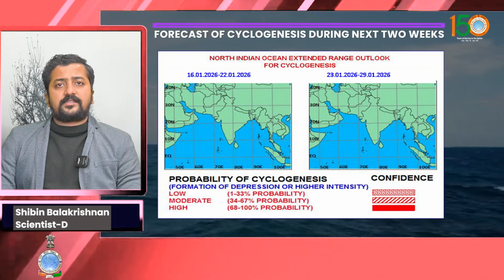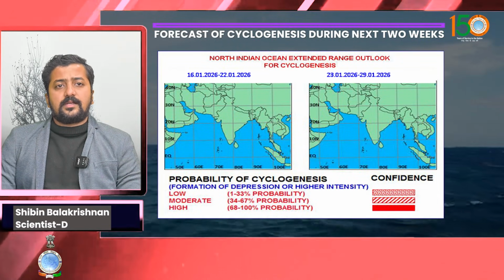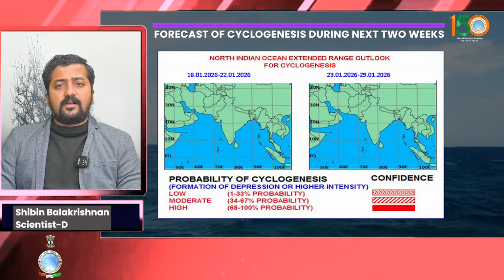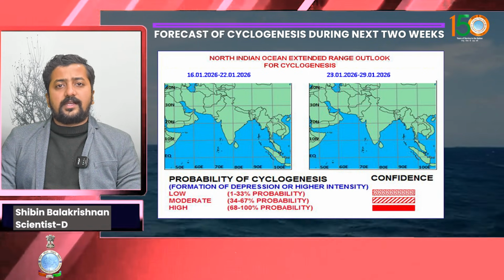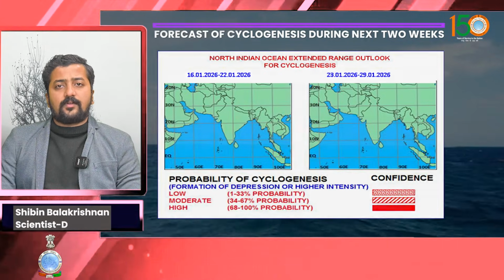Looking into the extended range outlook for cyclogenesis based on various large-scale environmental factors and model guidance, it is inferred that no cyclogenesis is likely over the North Indian Ocean during the entire forecast period.